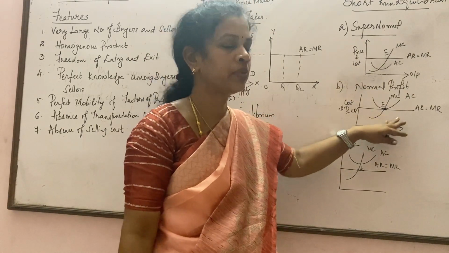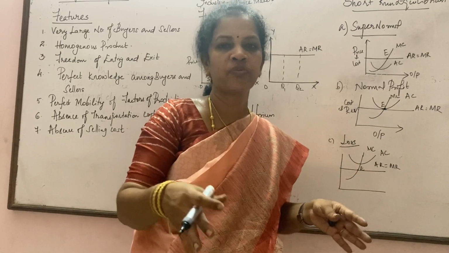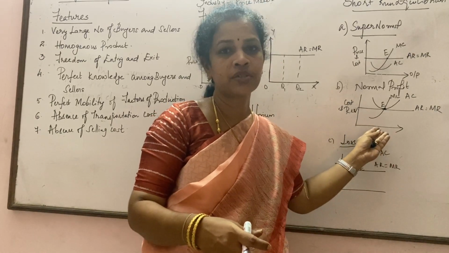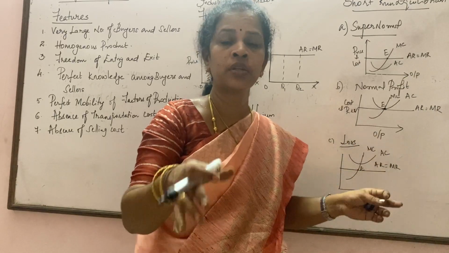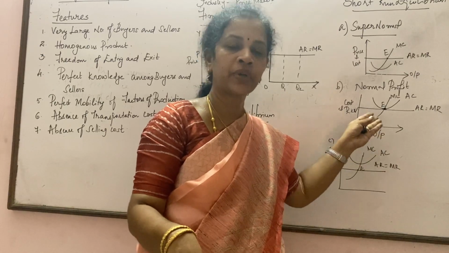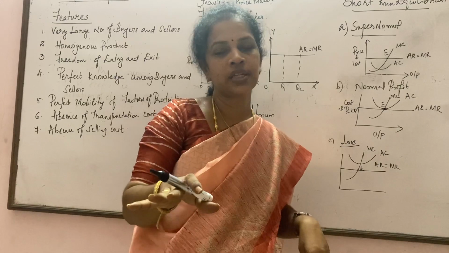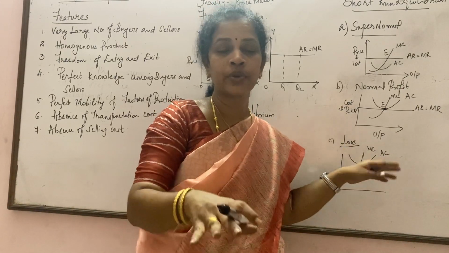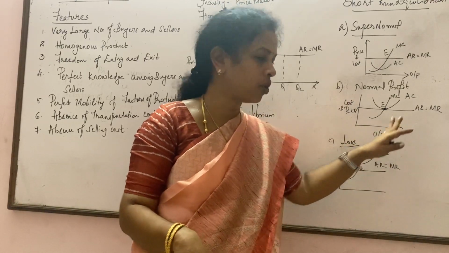And in the normal profit, we could see that yes, there is a balance between the number of buyers and sellers. Now here, the buyers are having a different opportunity. They have the opportunity not to depend solely on one seller. They have so many sellers. So what will happen now? The seller can't sell at a higher price. They have to sell the product only at a nominal price, which is going to be similar to that of a competitor. So here they can enjoy only a normal profit.